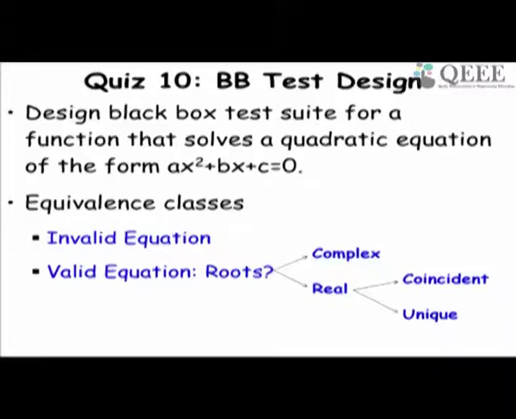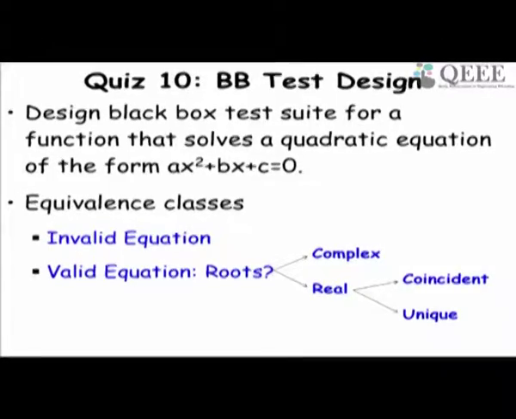Let's have one more quiz. We want to design the equivalence classes and the boundary values for a program that takes 3 variables A, B, C. We want to design a black box test suite, that is equivalence classes and boundary values, for a function that solves a quadratic equation. You give A, B, C as input.